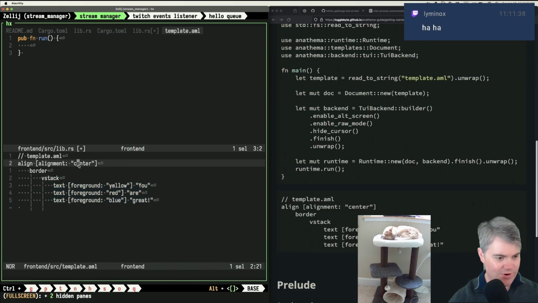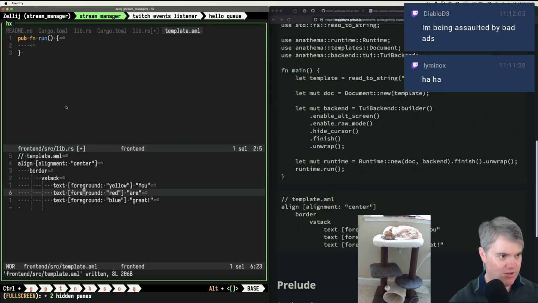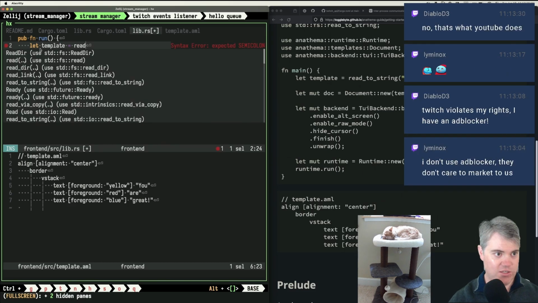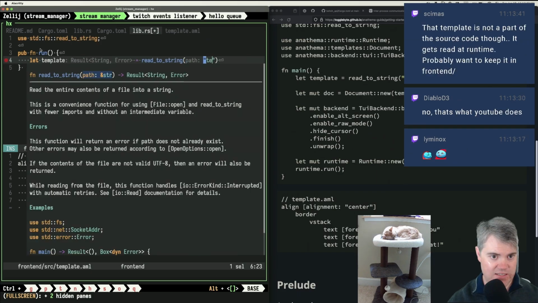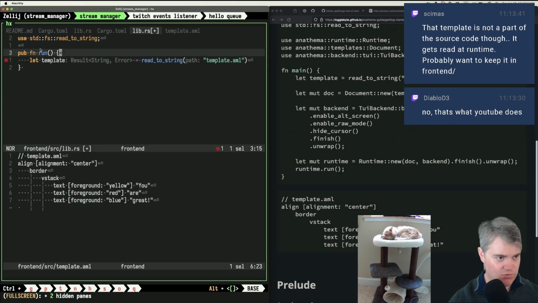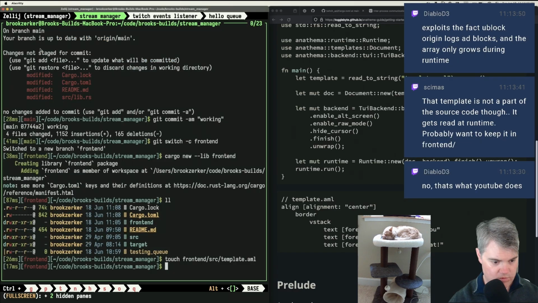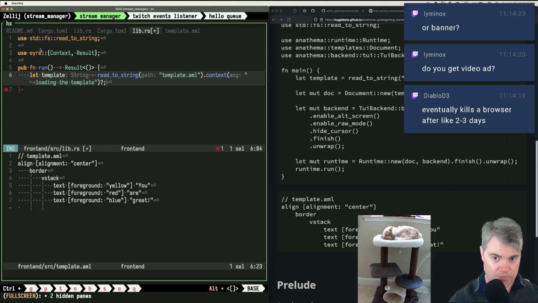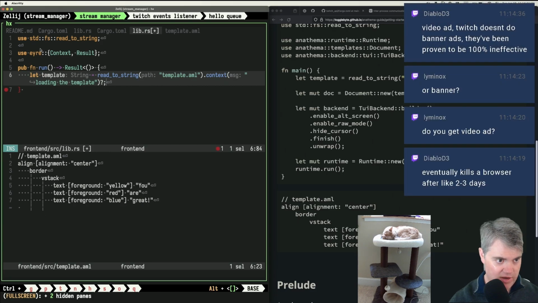Okay, so here you are, we save you, and so now, wait, did I not save you? Oh, this is the library. I was looking at the wrong area. Okay, so let our template, if we read to string, and this is our template.aml, let's throw in, okay, so we have our template. Then document new template. Okay, so I compile the template, right?